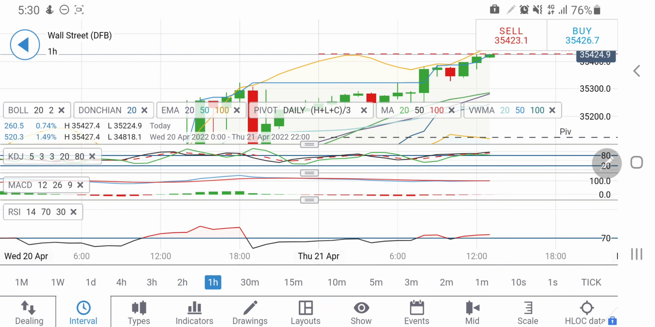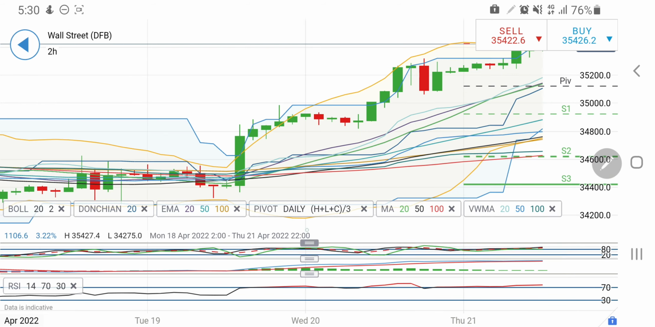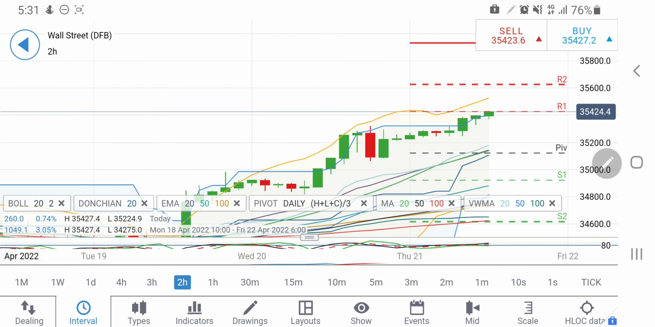RSI is overbought, hence a drop needs to be there. On the 2-hour charts as well, look at this, it is trying to give you higher lows, and yes, this zone at 35,300 is going to act as a fairly strong support. So below 35,380 one can go short for 35,300.